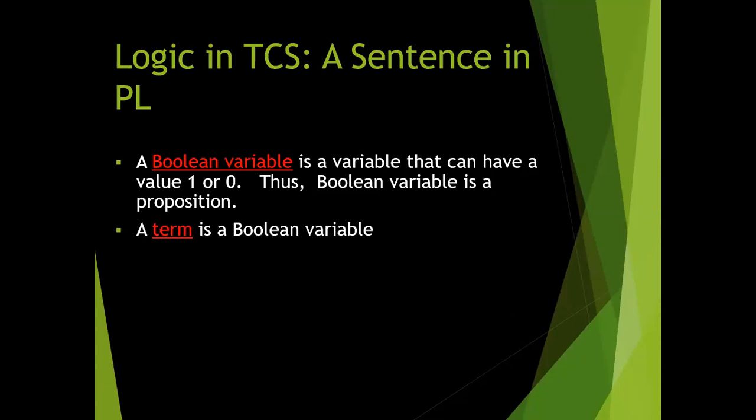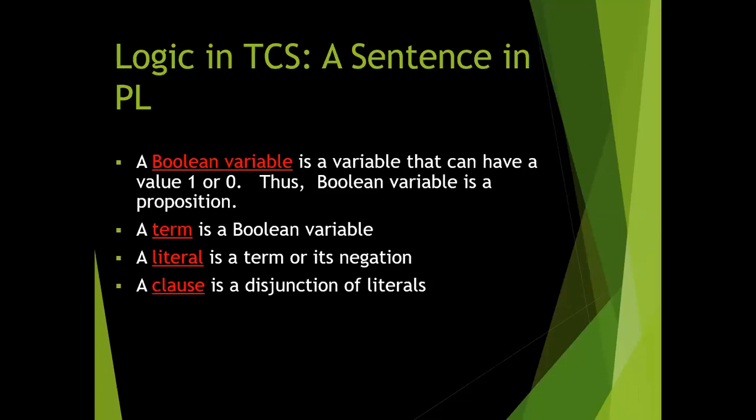A term is a Boolean variable, which is nothing but a variable that can acquire any value. A literal is a term or its negation. It means a term, or the negation of a term, is known as a literal. A clause is a disjunction of literals. If we find a disjunction of literals, that is known as a clause.